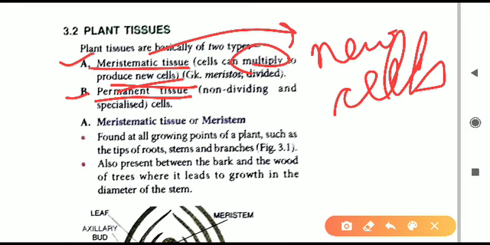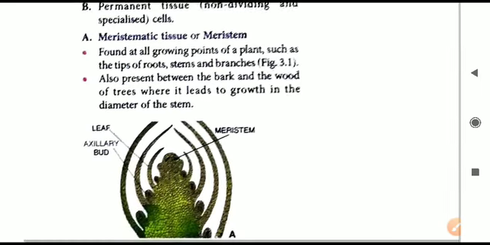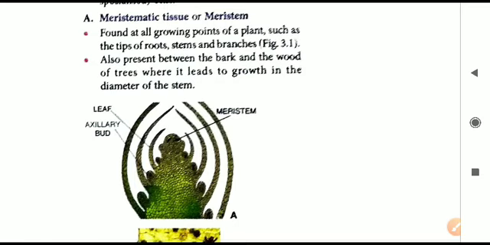But in the permanent tissues, the name itself says permanent, meaning they will not divide and will not form any new cells. Nothing new will form. When the meristematic cells are matured enough, they convert themselves into permanent tissues. Also, there are certain more types of permanent tissues that we will see in detail when we come to that topic. So broadly, if the classification is asked, plant tissues are classified into two parts, meristematic and permanent tissue. Today we will limit our class to meristematic tissue only.